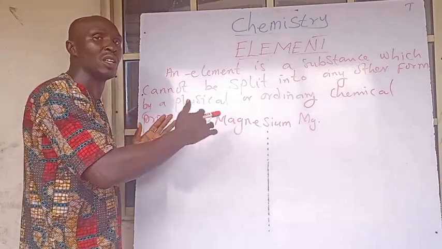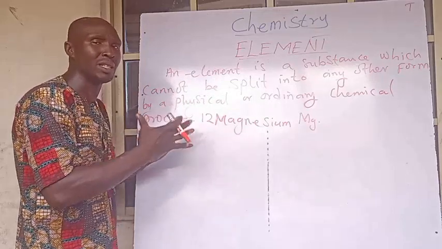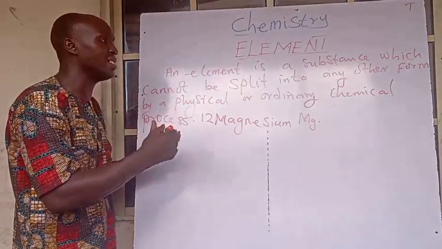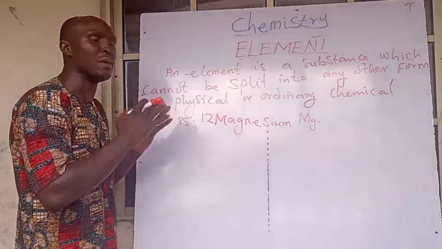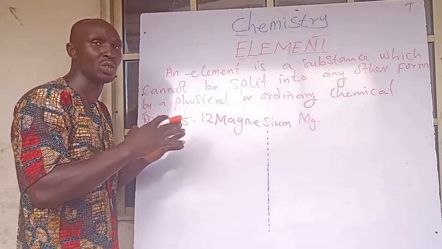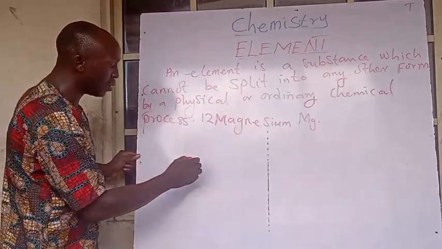If you go to group 3, 4, 5, 6, and 7, they are non-metals in the periodic table. But one of the characteristics that we use in identifying metals is that they ionize and become positively charged. They give out electrons, they lose electrons to become charged. Look at magnesium. You can see that magnesium is number 12.